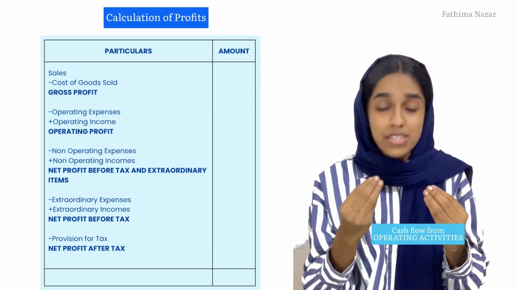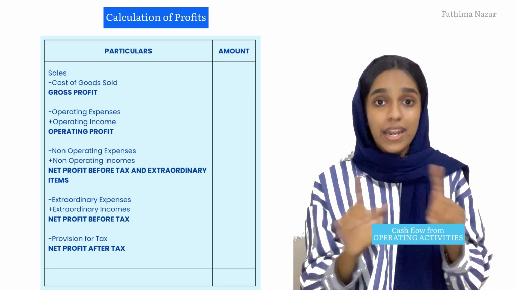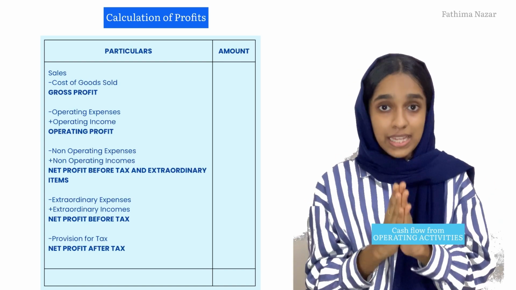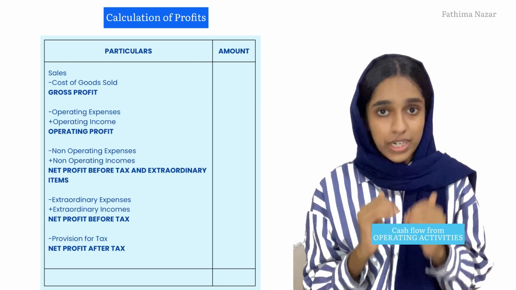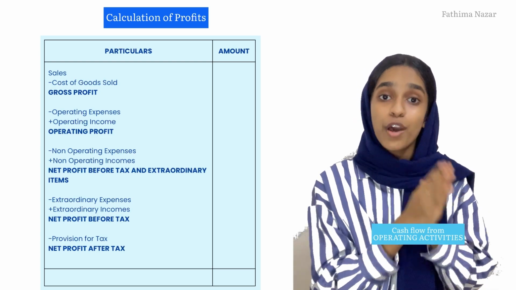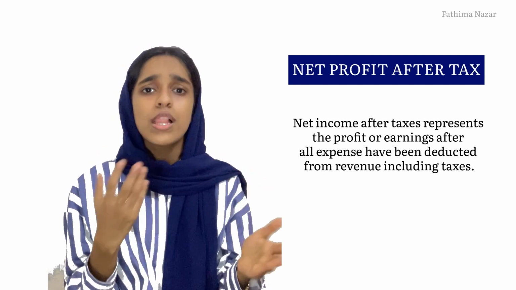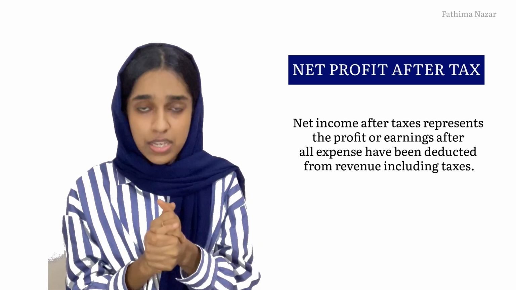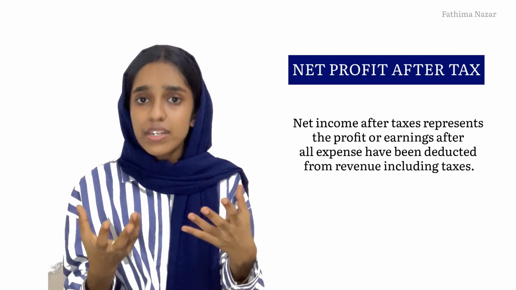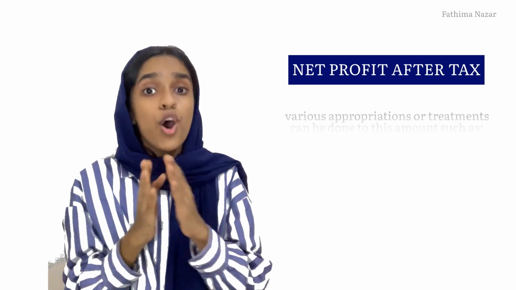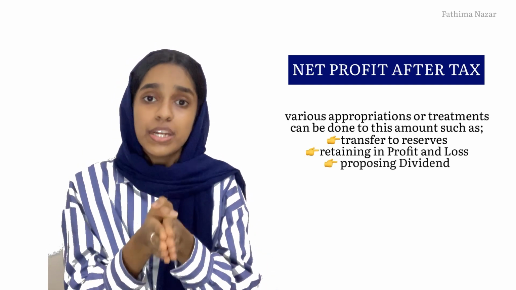These extraordinary expenses or incomes have to be treated, and then we'll arrive at this figure called net profit before tax. And from that we'll reduce the provision for tax, and we'll arrive at this figure called profit after tax or net profit after tax. This is the amount that is remaining with the company or the firm or the business after all their expenses, after their tax and everything is met. So they can have different treatments for this amount. Some people may retain a certain amount from this and transfer it to general reserve, or they may even choose to retain it in the profit and loss account itself.